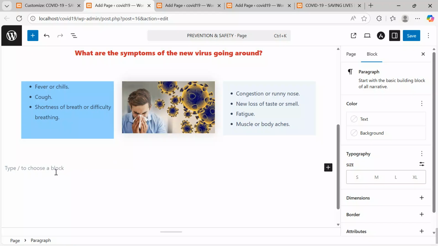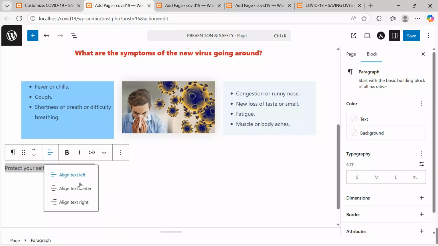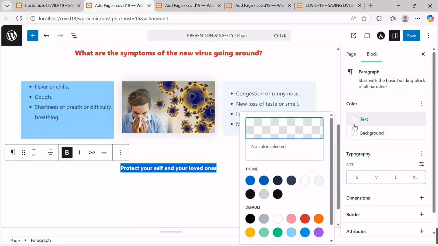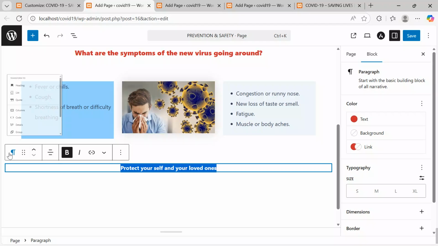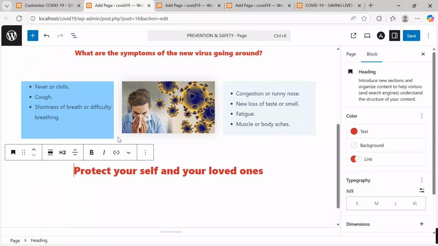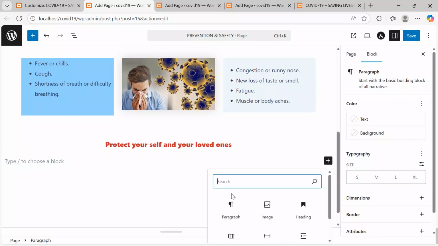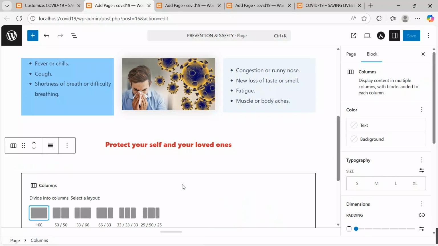Insert another paragraph here and say, protect yourself and your loved ones. Okay, I will come, highlight, align center, bold. After bolding, color here, red, under heading, go to heading. We want to keep it at around 4. Yes. Then I'll come and insert another column. Here I need columns, 3 by 3.